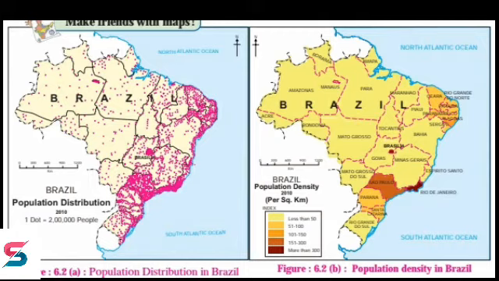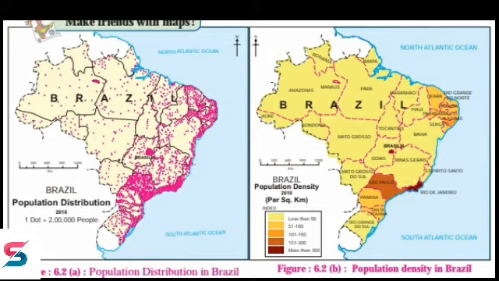On the other hand, the interior of the Amazon basin is sparsely populated. Why is it so? Unfavorable climate, heavy rainfall, inaccessibility, and dense forests. These are the barriers for the development of human settlements over here. The central part and western part of Brazil are less populated. The density of population in the highlands of Brazil is moderate. So this is all about the distribution and the density of population in India and Brazil.